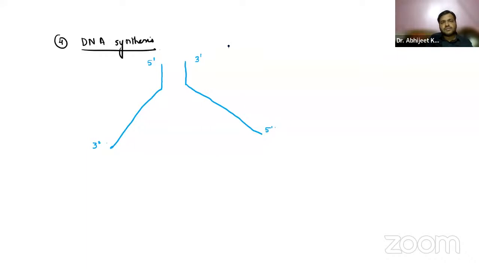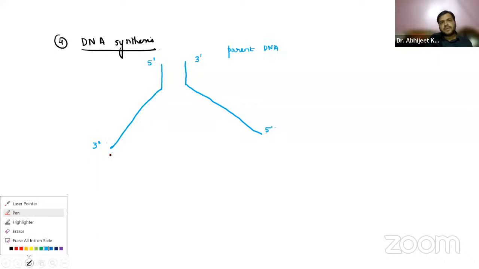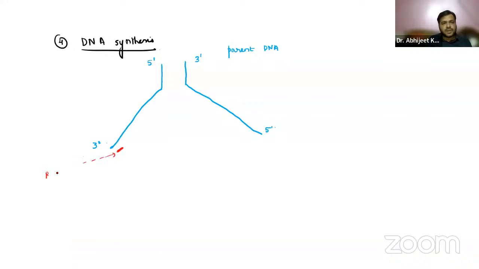So this is the parent DNA. Now, the RNA primer. What is this RNA primer?